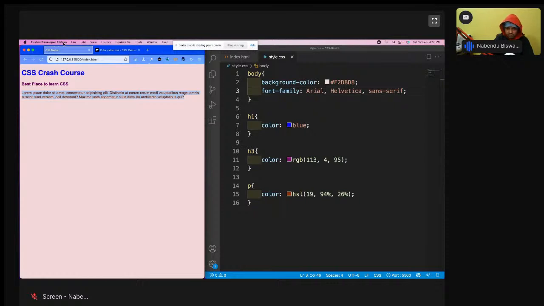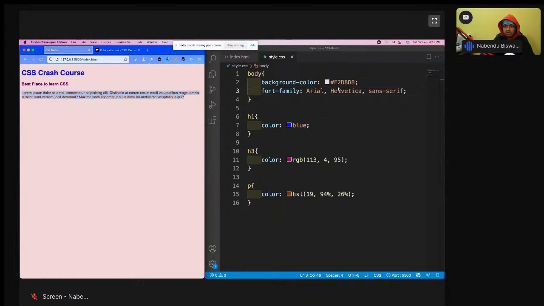Just like the government tells something, but the private company will not implement it that way. So they will implement it in their own way. Suppose our friend Apple doesn't like Arial, and they have not implemented Arial in their browser. So when I open this in Safari, Arial will not be there.